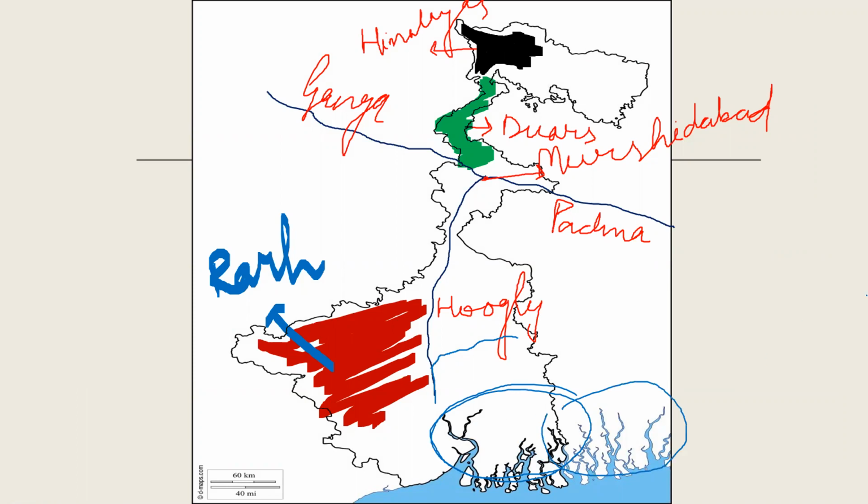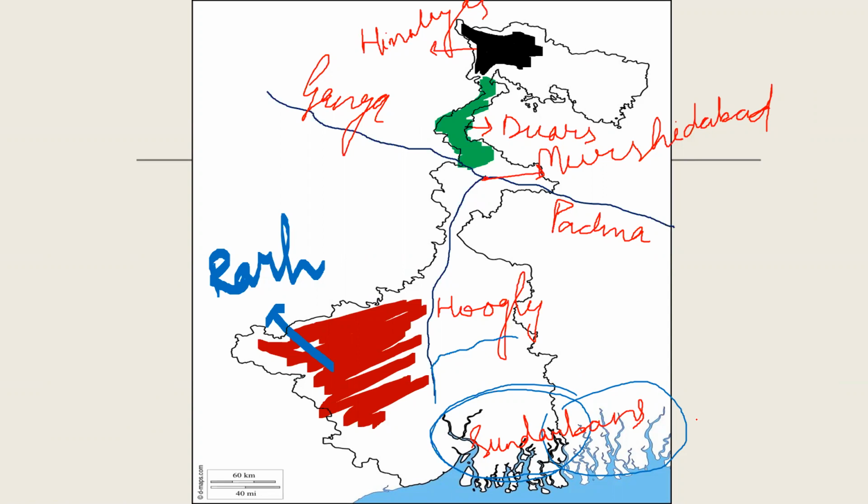Here mangroves and Sundari trees are found because this is a marshy area.